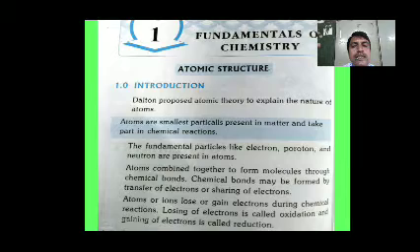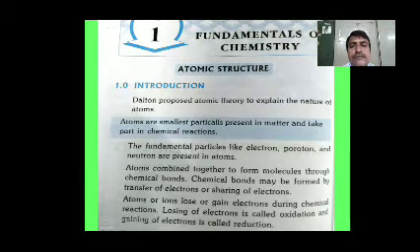Atoms are smallest particles present in matter and take part in chemical reactions. The fundamental particles like electron, proton and neutrons are present in an atom.